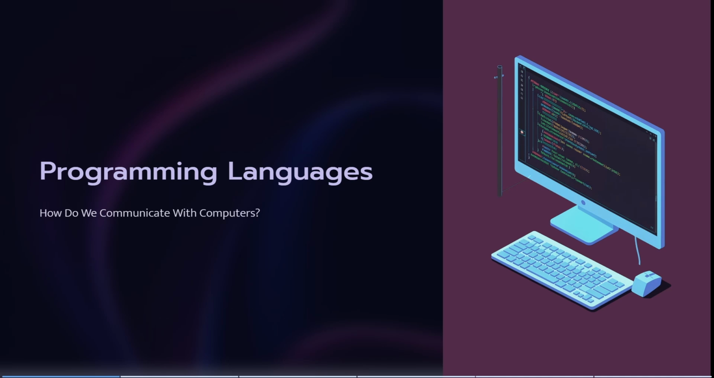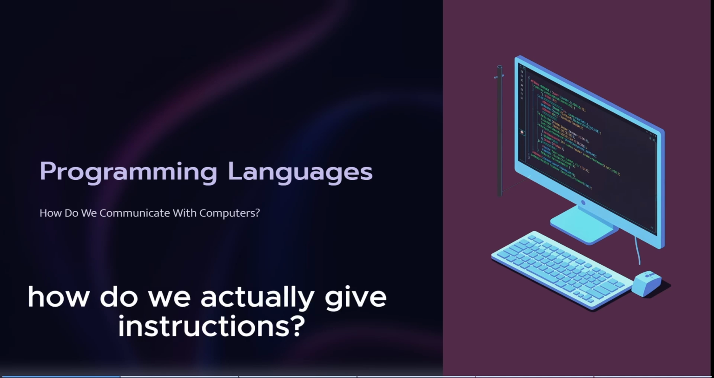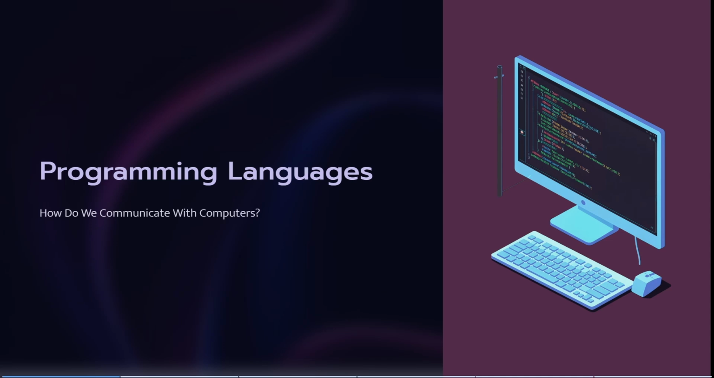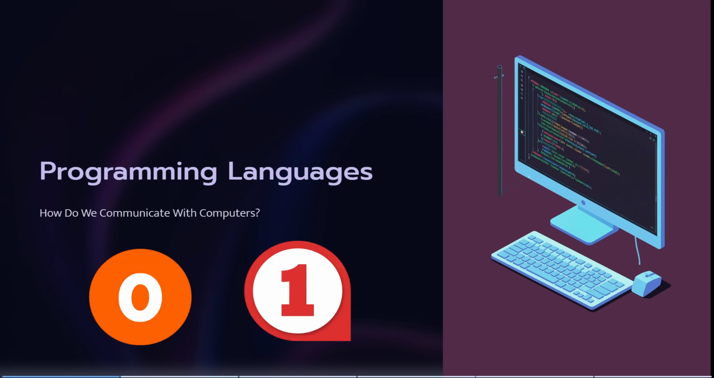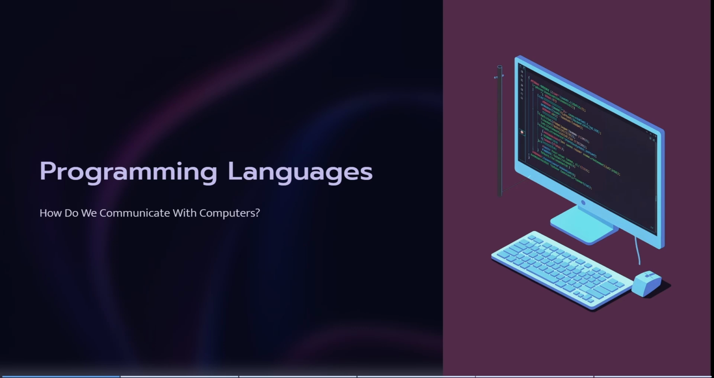But here is the next question. How do we actually give those instructions? We all know that a computer is a machine and it understands only the binary system. We can't just talk to a computer like we talk to a friend in a normal way. We as humans also need some language for communication, for interaction and to understand each other, right? So computers also require a language, and that is nothing but a programming language.